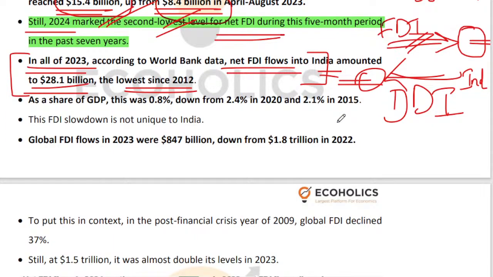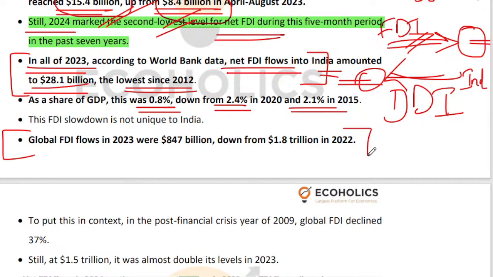If you look at FDI as a share of GDP, again, this is extremely important, as a share of GDP this is 0.8%. In 2023, we attracted merely 0.8% of our GDP as compared to 2.4% in 2020 and 2.1% in 2015, right? It's not that India alone is suffering, the entire world is suffering, but we couldn't care less about the world, right? Because China was not looking at the world when they were growing fantabulously well. China was looking only at themselves, right? So you cannot give this global argument.